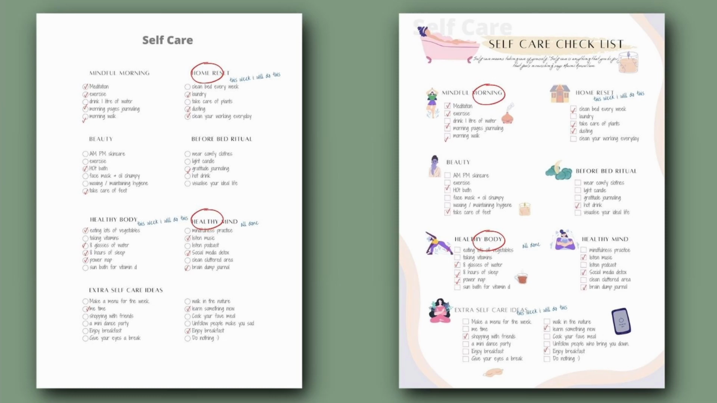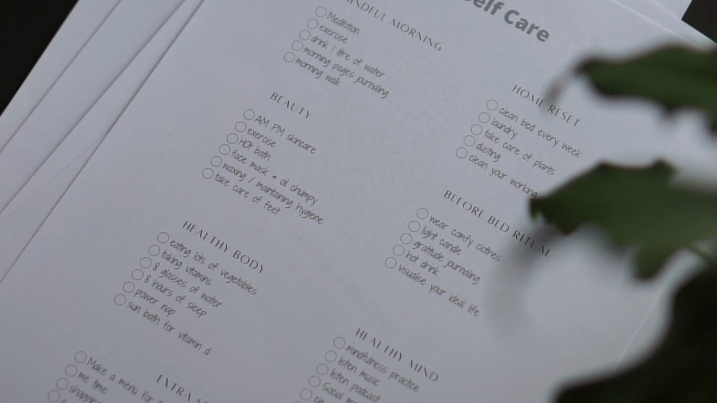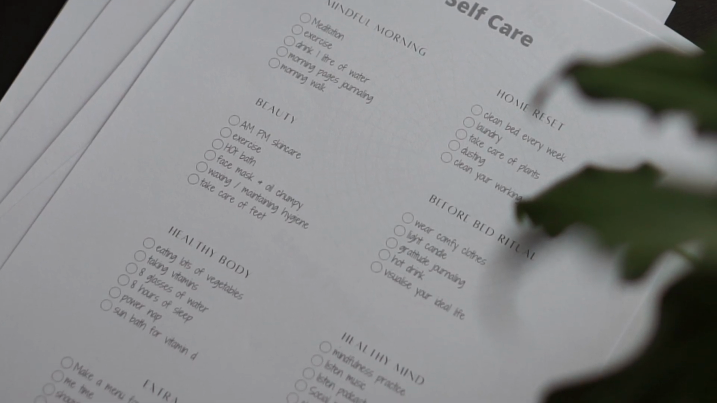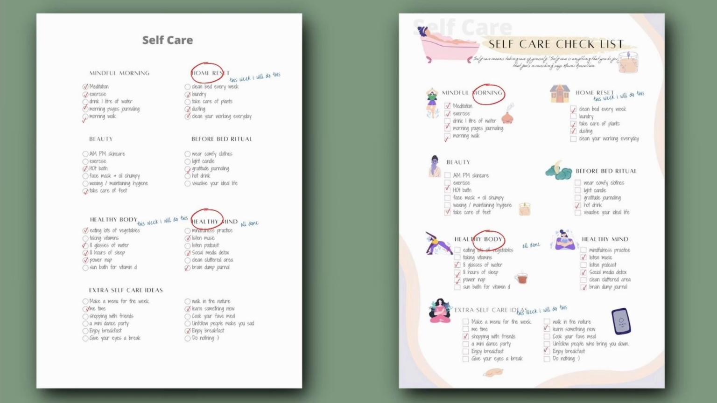Then in before bed ritual, wear comfy clothes, light candle, gratitude journaling, hot drink, visualize your ideal life before going to sleep. For healthy body, I have added eating lots of vegetables, taking vitamins, 8 glasses of water every day, 8 hours of sleep every day, power nap, sun bath for vitamin D. In healthy mind category, I have added mindfulness practice, listen music, listen podcast, social media detox, clean cluttered area, brain dump journaling.